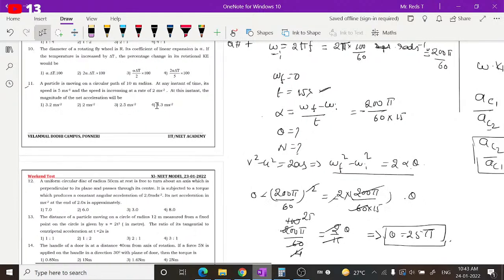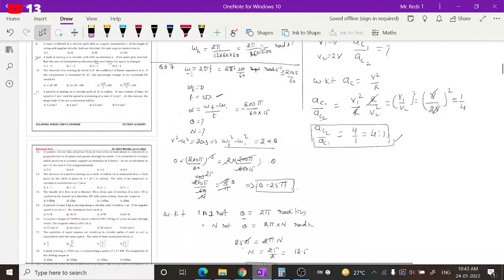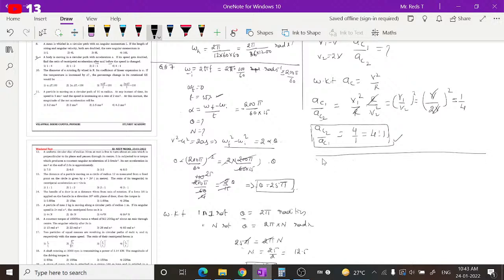So, how to find this? Question number 11. A particle is moving on a circular path of 10-meter radius. R is equal to 10 meters. At any instant of time, its speed is 5 meters per second. And the speed is increasing at the rate of 2 meters per second square, which means acceleration is 2 meters per second square.